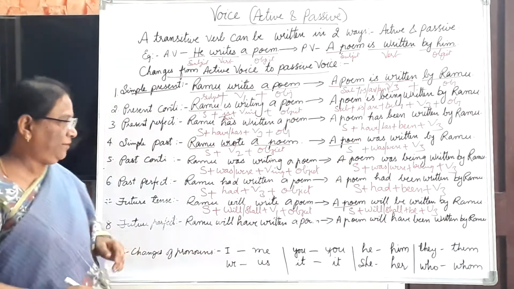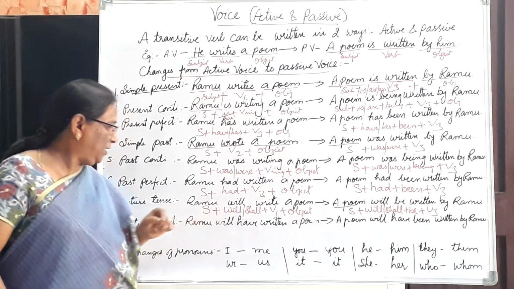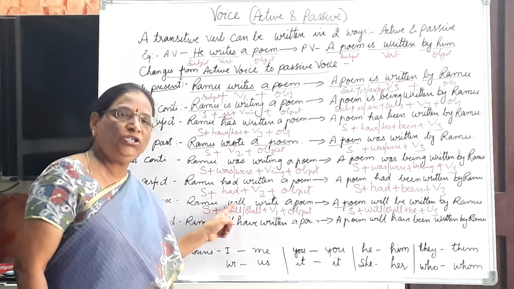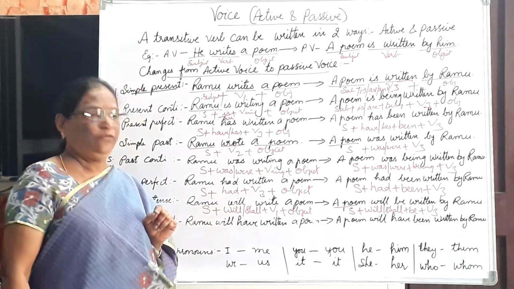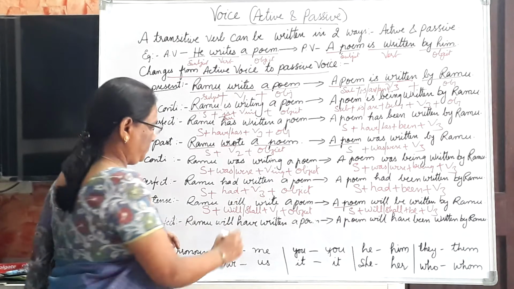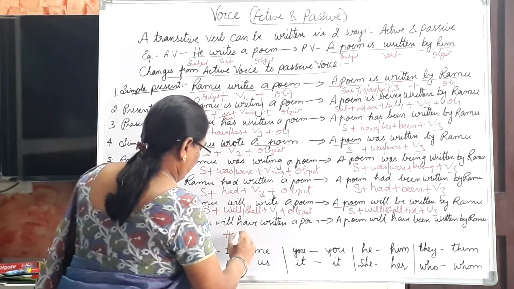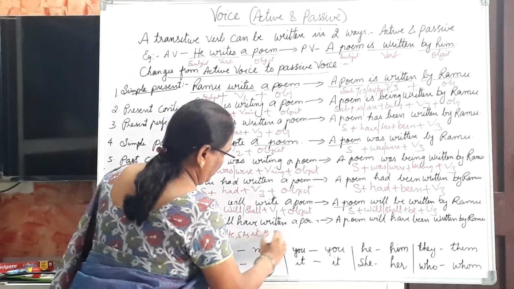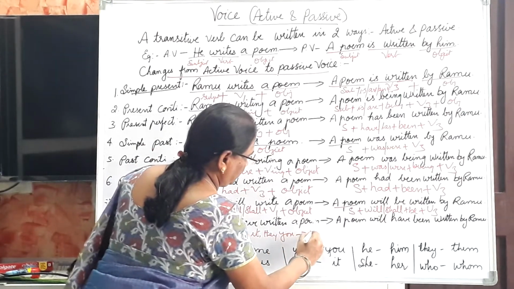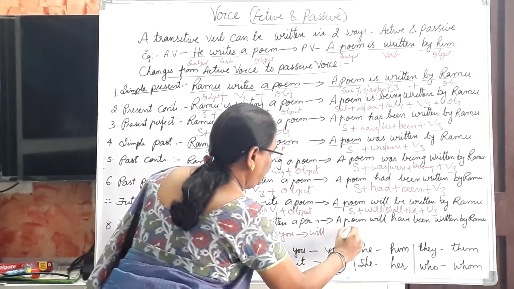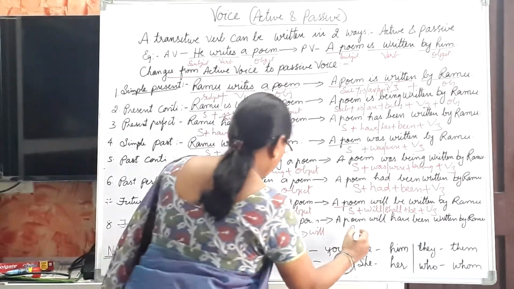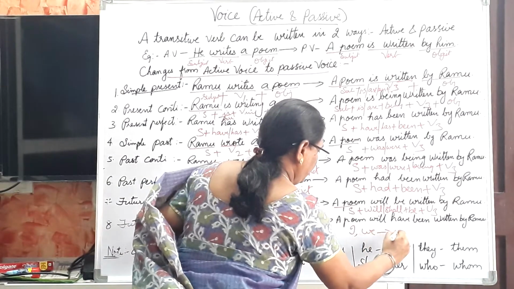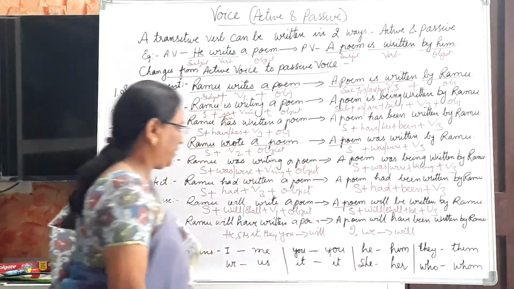And when do we use will or shall? We use will with he, she, it, they, you.